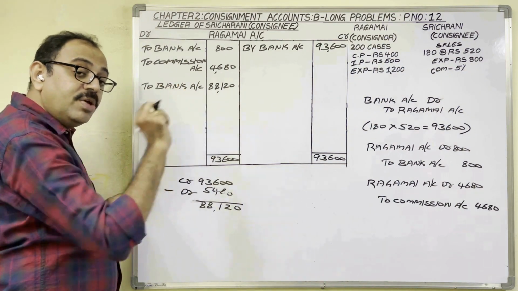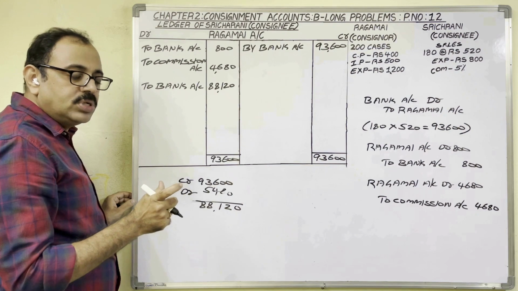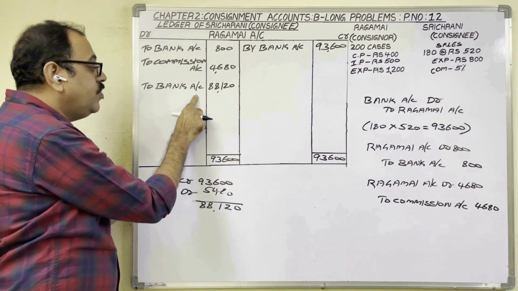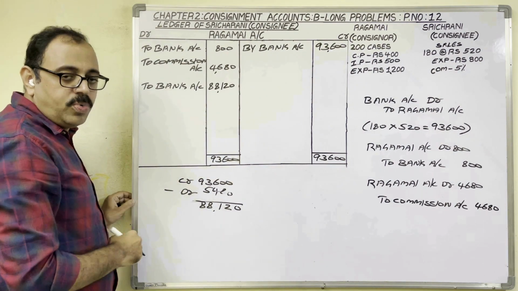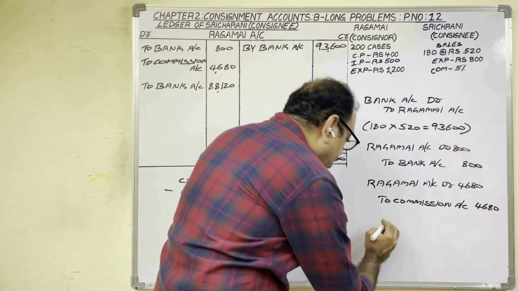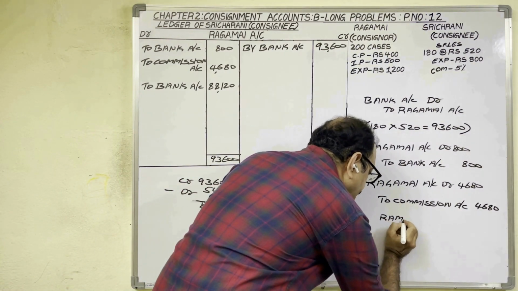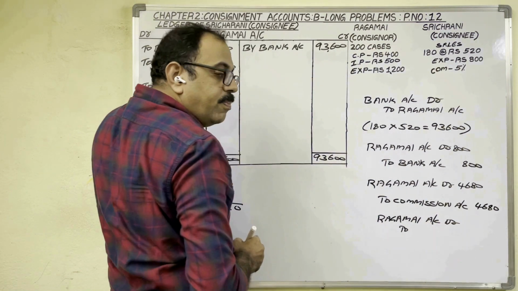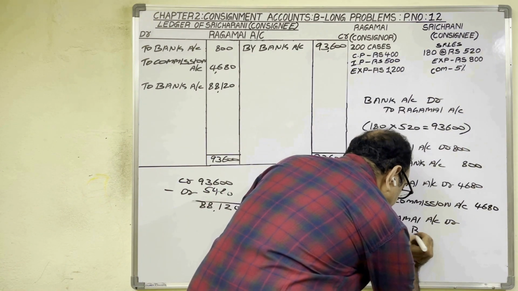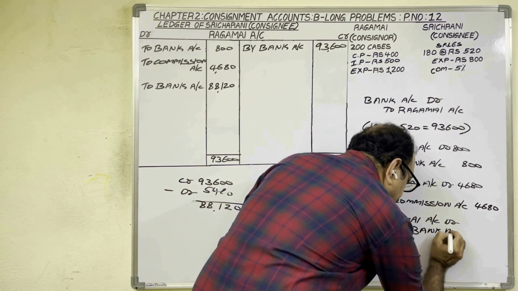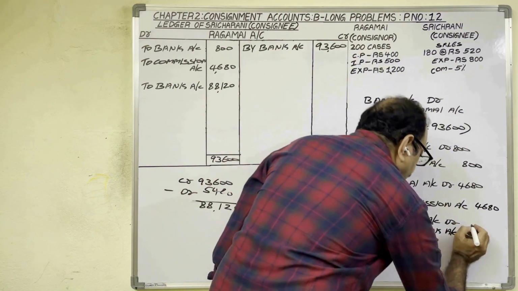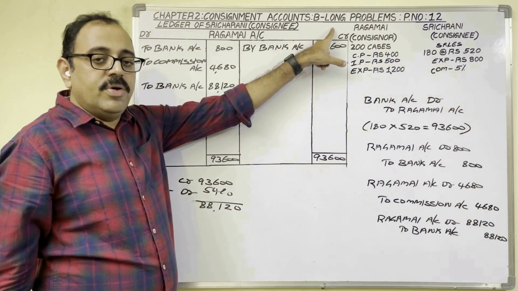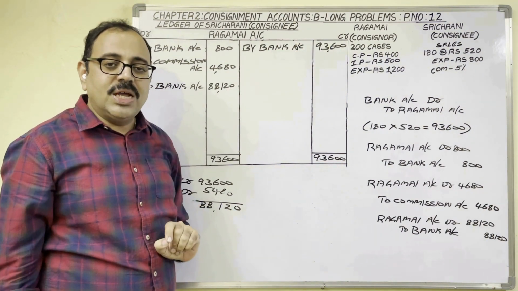Based on this posting, let us frame the journal entry. So for due amount, in consignee's books, what is the entry? In consignor's account, debit side we posted as bank. So if you want to post like that, while writing the journal entry, consignor's name should be debited. Ragamayi account debit to. In particulars column we wrote bank. If you want to write like that, bank account should be credited. Amount is 88,120 rupees. So this is all about 12th problem from consignment lesson. Hope this video is helpful to you. Thank you.